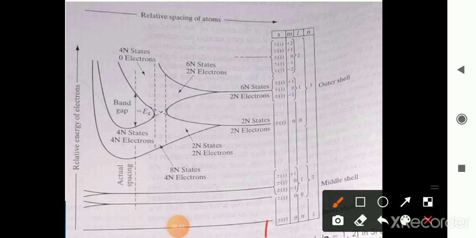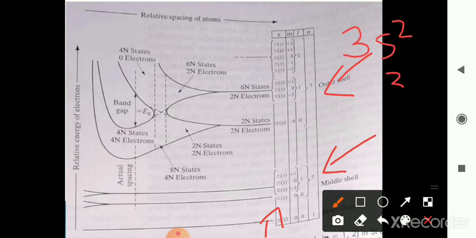This is the first one, 1s2, and this one corresponds to configuration number 2, that is 1s2, 2s2, 2p6, and this is the third outer shell configuration. First shell, middle shell, and this is the outer shell. In the outer shell, how many electrons are present as per the configuration?